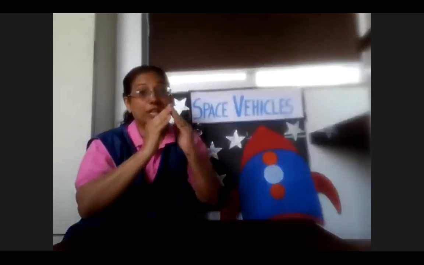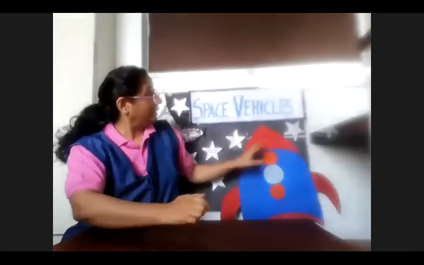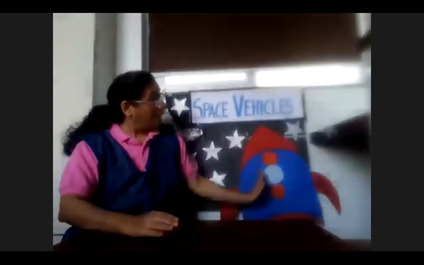Once more we will say the parts of the rocket, okay? The nose cone. Always the rockets are in the shape of a cone. Fins. Like an aeroplane, they have 2 fins. The rocket body, and the engine for the rockets to work. So these are the 4 parts of a rocket.